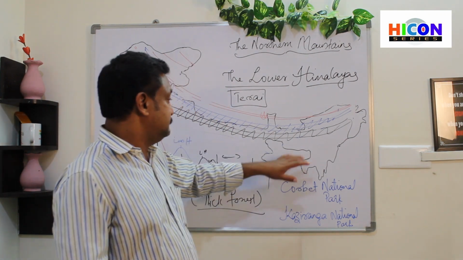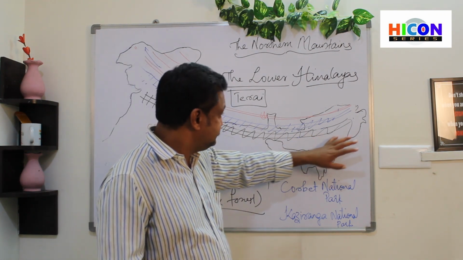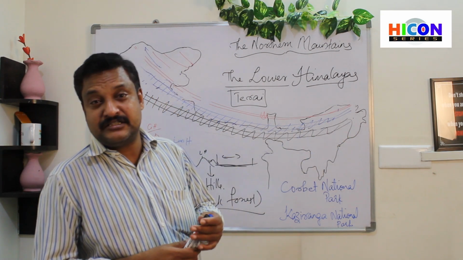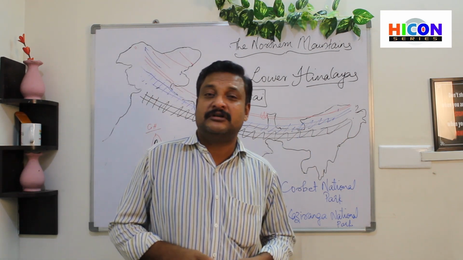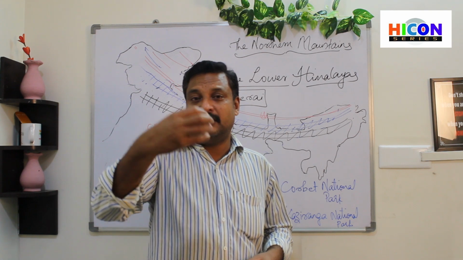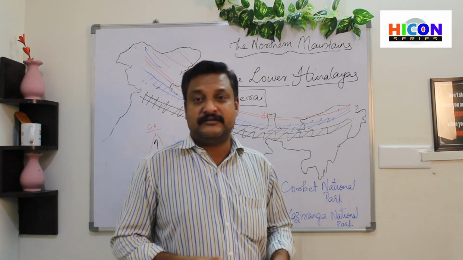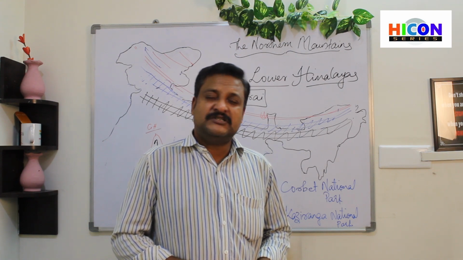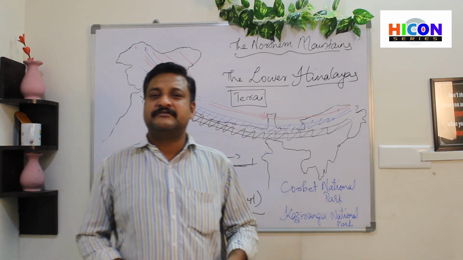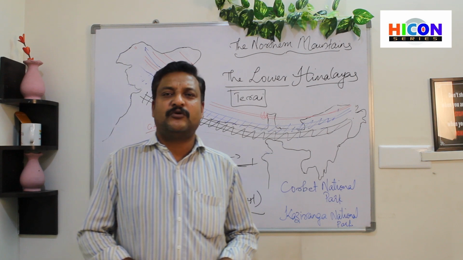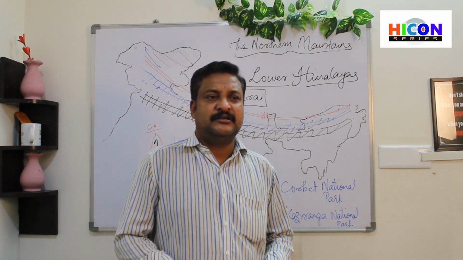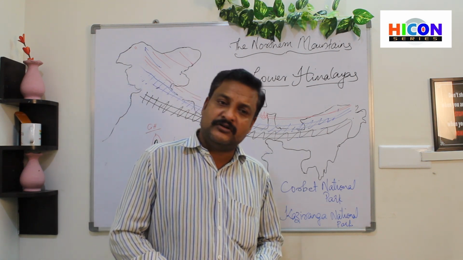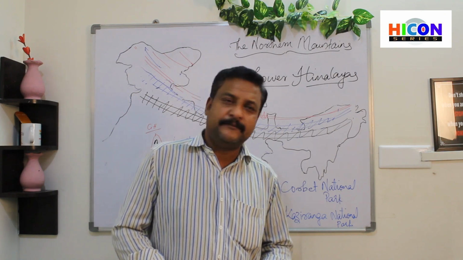And in Assam, we have Kaziranga National Park, the only place on the earth where we can see rhinoceros. This region also receives a lot of rainfall throughout the year.